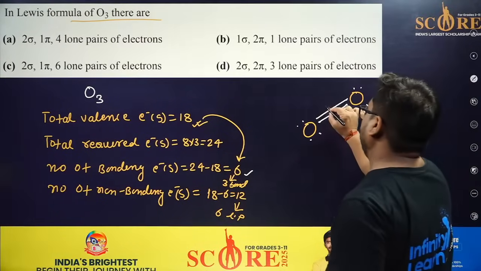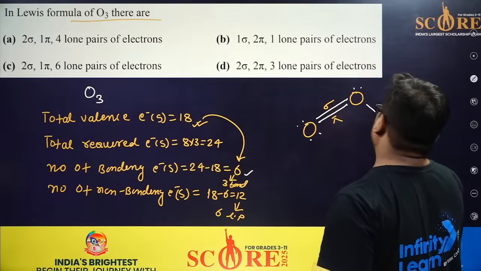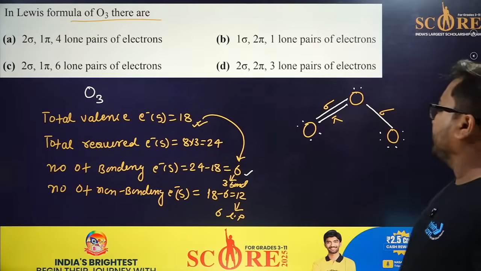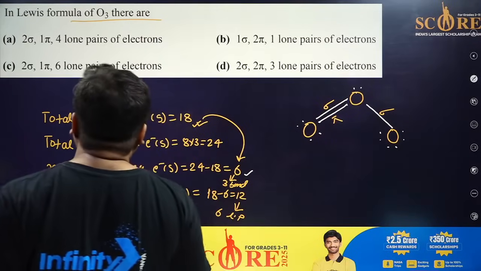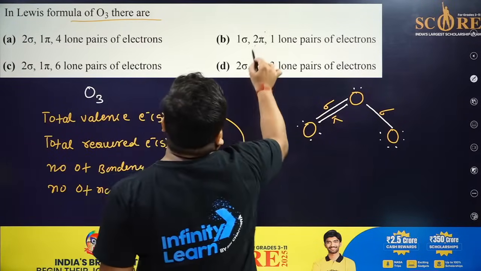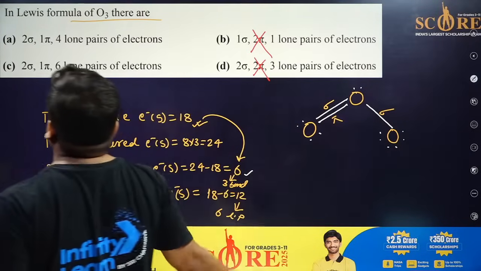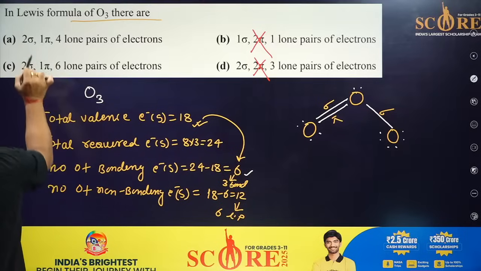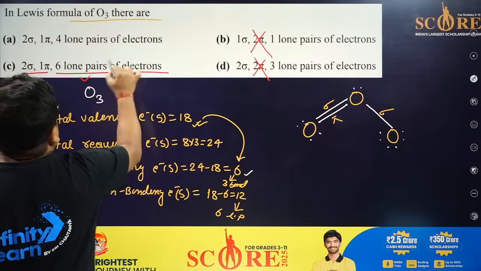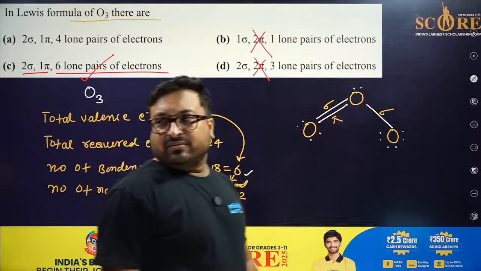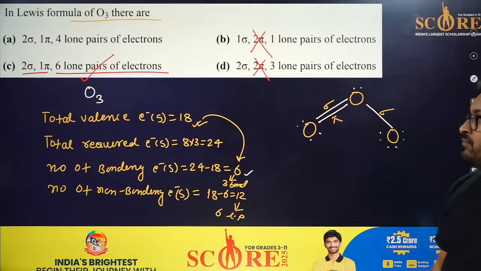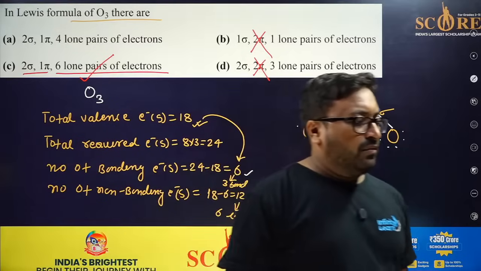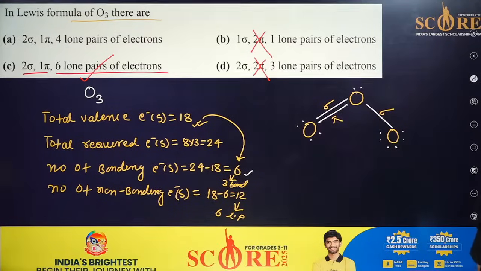Now count the sigma and pi. This is sigma, this is pi, this is sigma. Okay, now find the answer. So there are 2 sigma, 1 pi. So first of all, 2 pi is totally wrong. So either A or C. So 2 sigma, 1 pi, and 6 lone pairs of electrons. So this is the right answer. I think this is the world's easiest question. This is a very basic question.